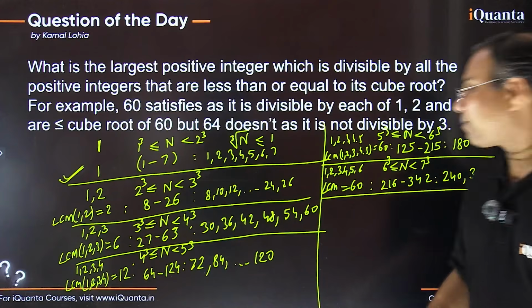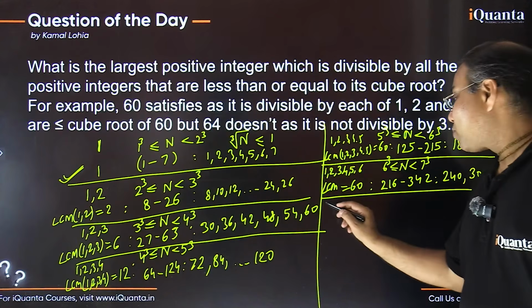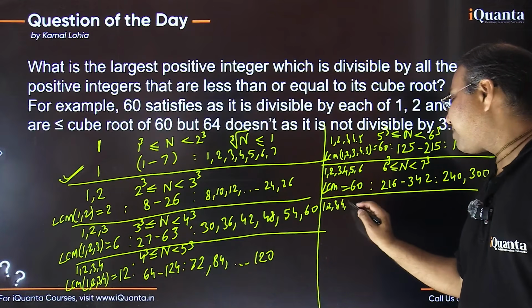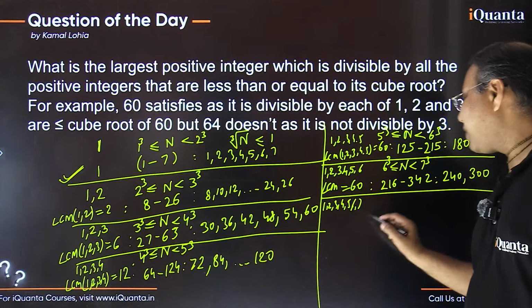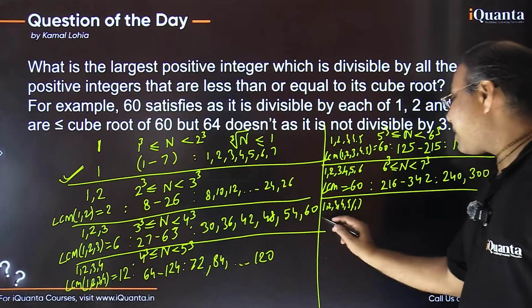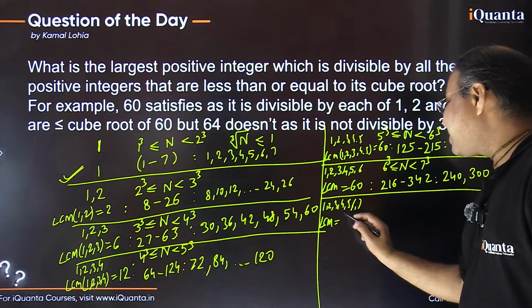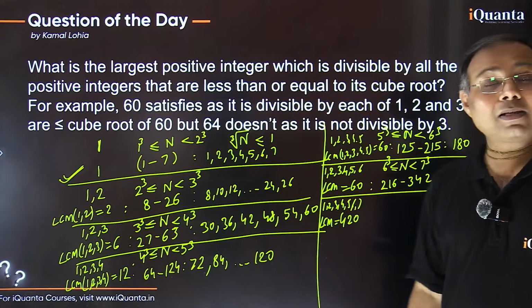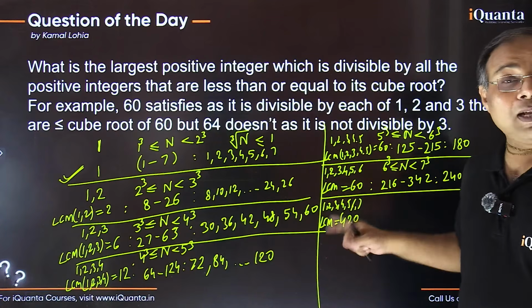Let's proceed further. So in the next range when I'm going, so 1 2 3 4 5 6 7, I want my number to be divisible by all of them. So LCM के लिए क्या बनेगा? 7 needs to be multiplied. LCM will become directly 420, isn't it? Now LCM has jumped sharply, 420 बन गया है.